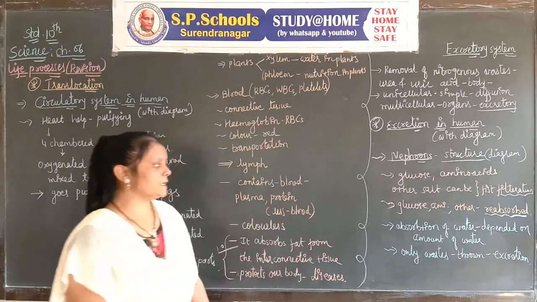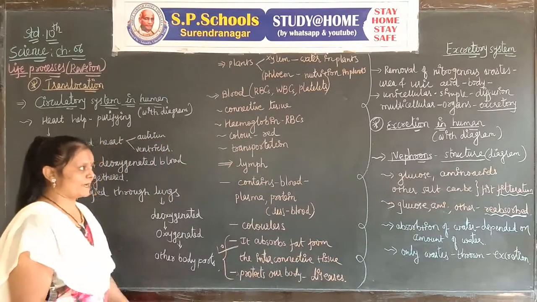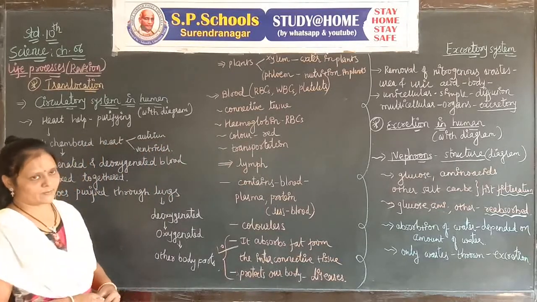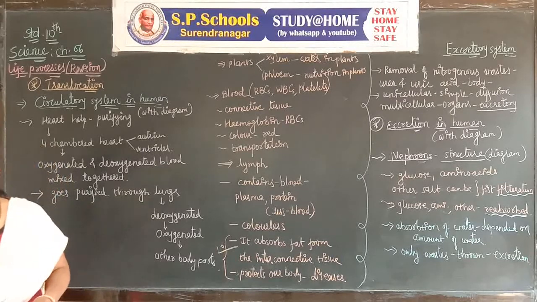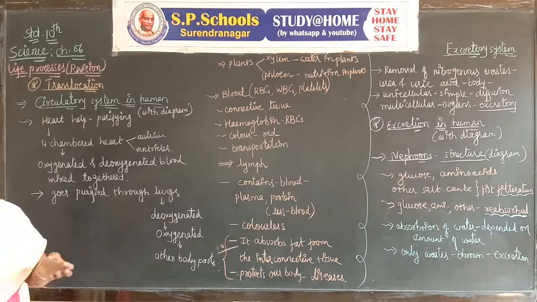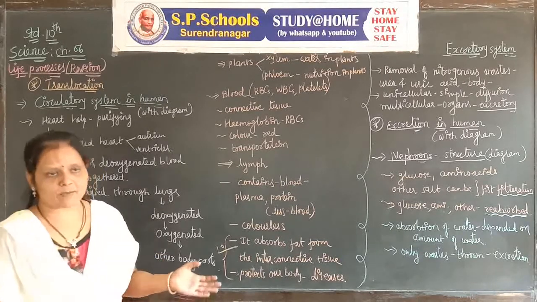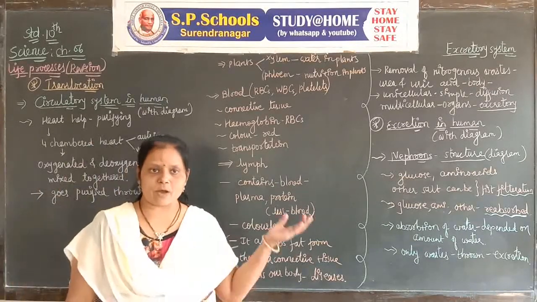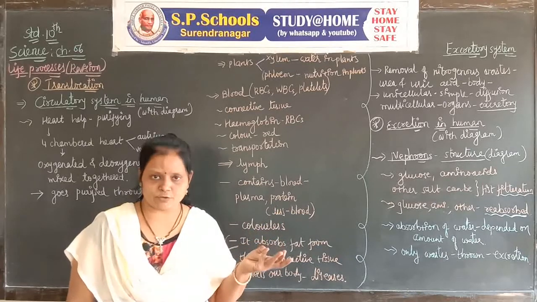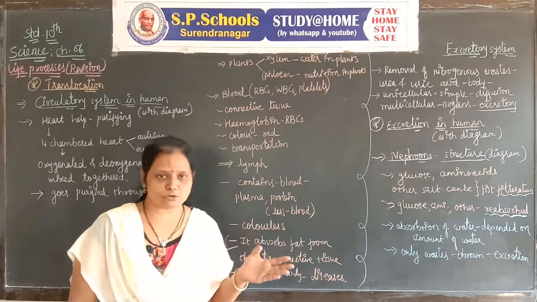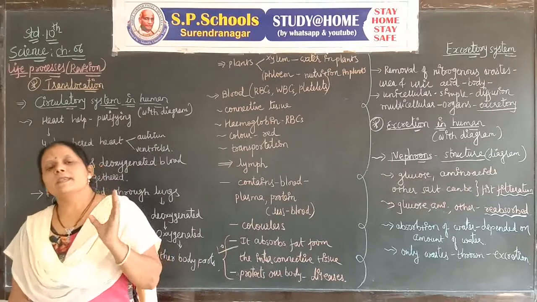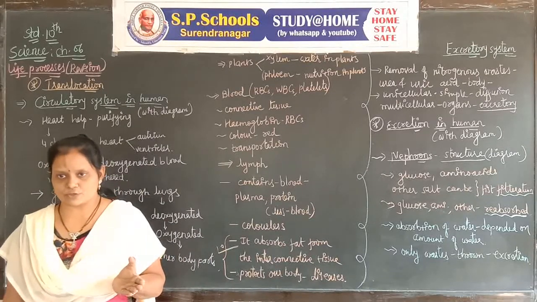So here we take four types of life processes which are helpful for our body. The first is nutrition. In nutrition, you have to study about autotrophic nutrition and heterotrophic nutrition.